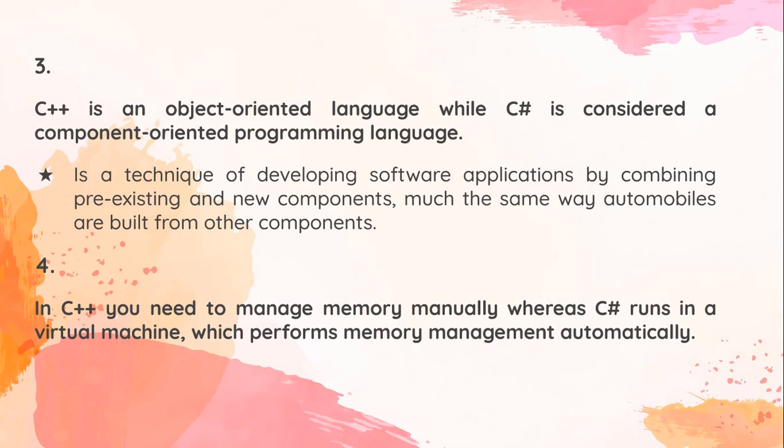Now the fourth point: in C++, you need to manage the memory manually, whereas C# runs in a virtual machine which performs memory management automatically. We already saw before that C++ does not support a garbage collector, and C# has a garbage collector. So C++ has to manage memory manually, while C# has a garbage collector, so it will manage memory automatically.